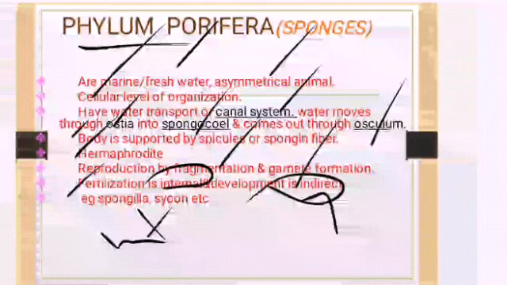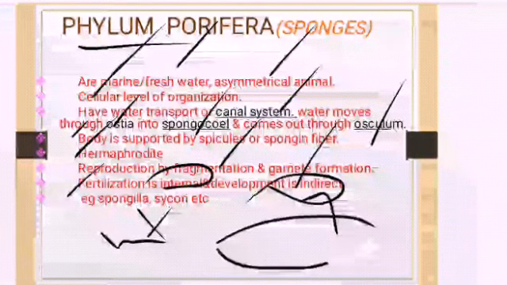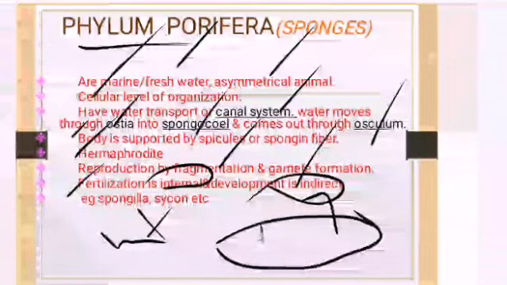We call it internal fertilization. Now, what is external fertilization then? External fertilization means, for example, in the frog. What do they do? They lay the eggs in the water bodies. The female frogs lay the eggs in the water bodies.